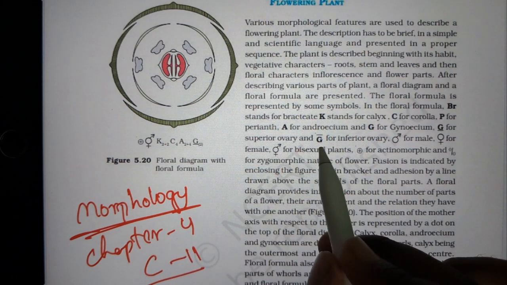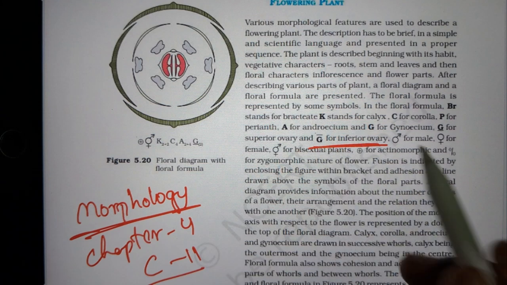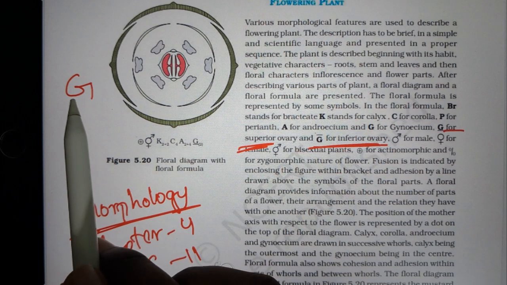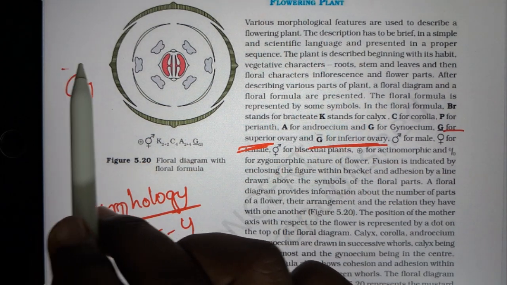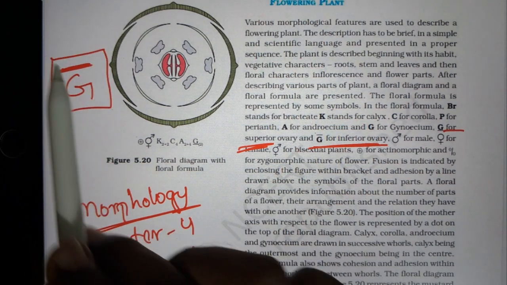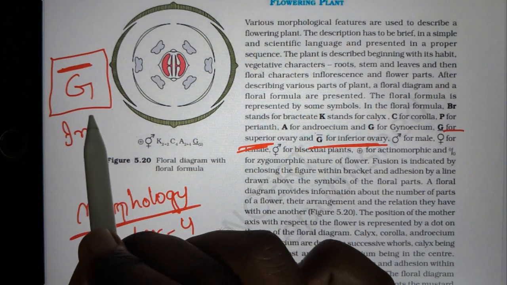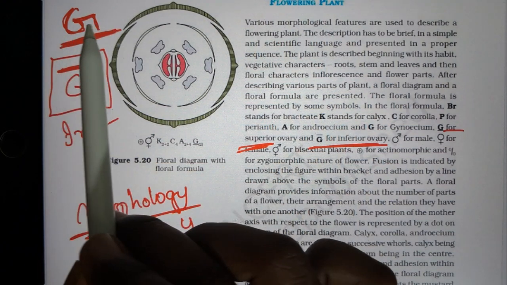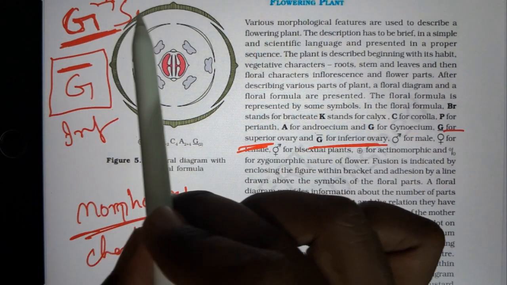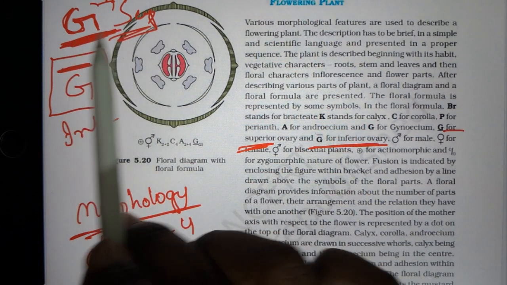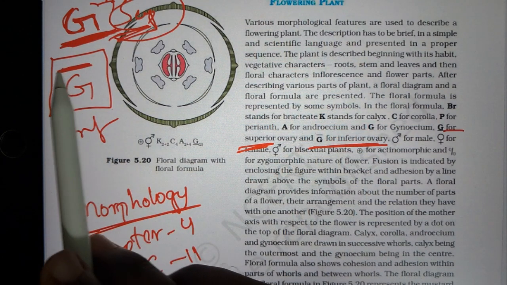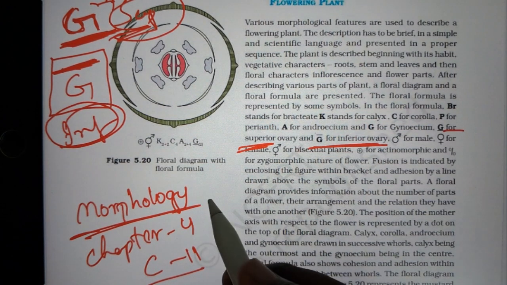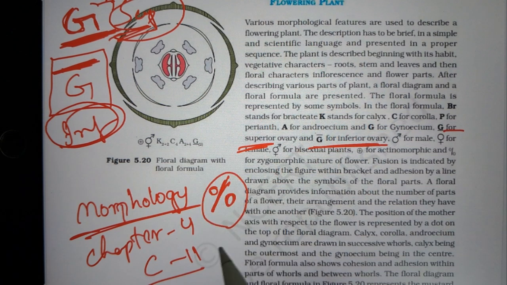Here, see, inferior ovary and superior ovary also. G represents gynoecium. If the bar is on the upper side, it means the gynoecium is inferior. In case the G and the bar is on the downside, it means the gynoecium is upper, it is superior. Okay, if the bar is downside, it is superior. If the bar is upper side, it is inferior. And in the same way, you already learned about zygomorphic, actinomorphic.